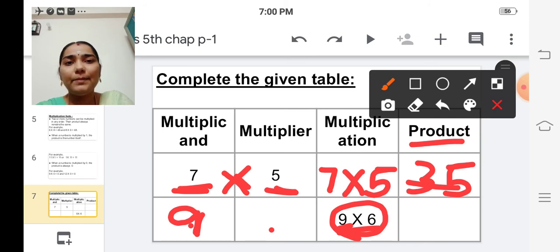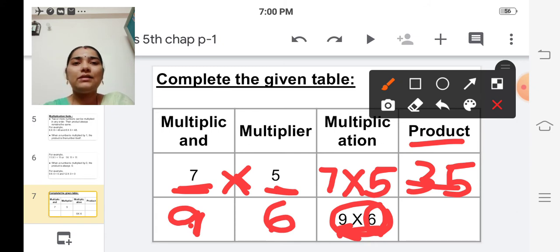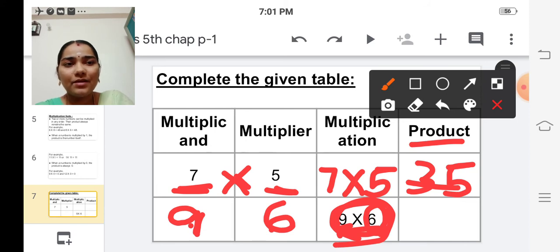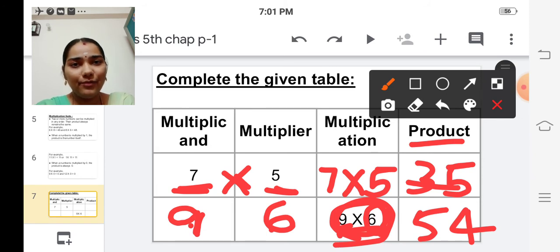Multiplier is the number by which it is multiplied. So the second one, 6, is the multiplier. So 9 is the multiplicand and 6 is the multiplier. Multiplication they have given and we are going to write the product. 9 into 6. 9 6s are 54. Okay. So is it clear, children?